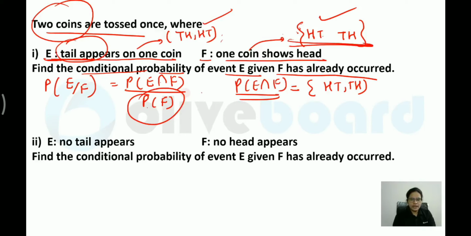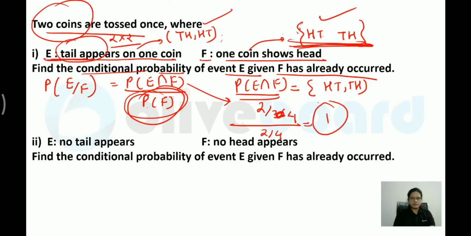So what will you write? This probability I can write as 2 by 4, because a total of 4 possibilities would be there, because two coins are there. So 2 into 2 means 4. So 2 by 4. And what would be the value for probability of F? Again the same value, that is 2 by 4. So the overall answer would be 1. I hope you must have understood how to apply this conditional probability formula.